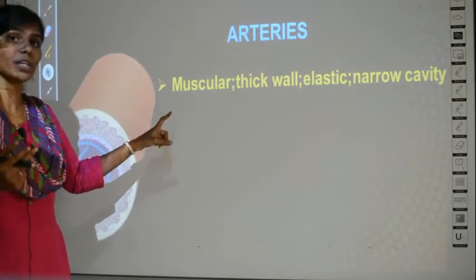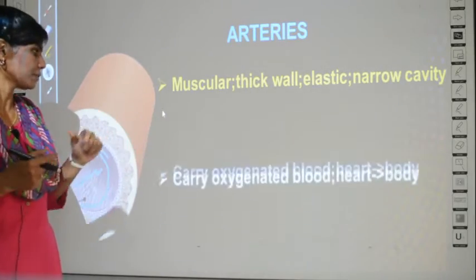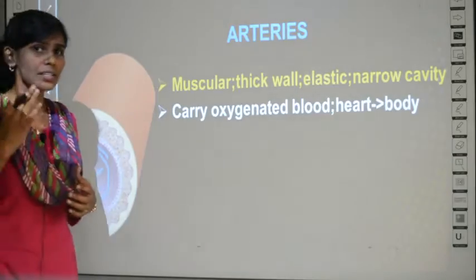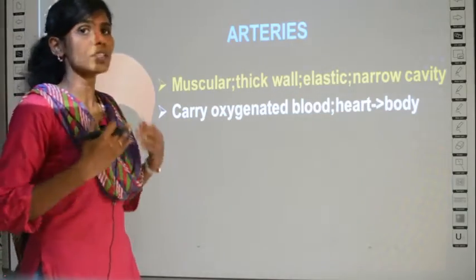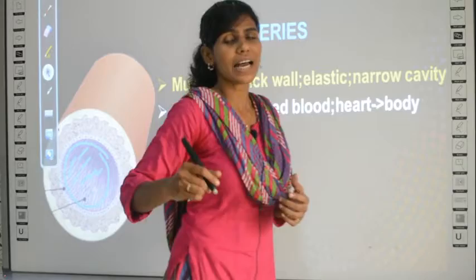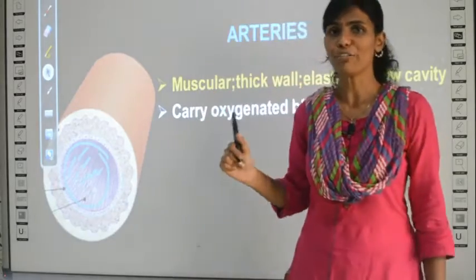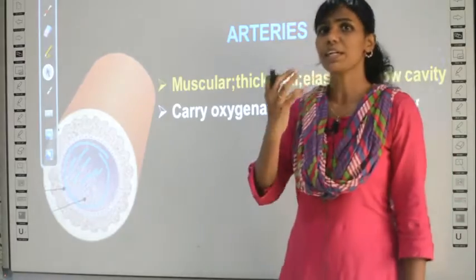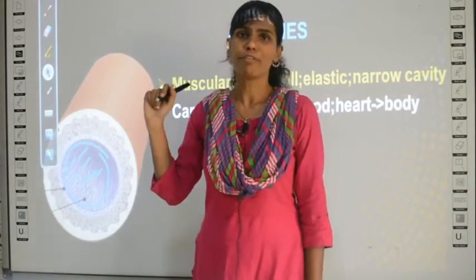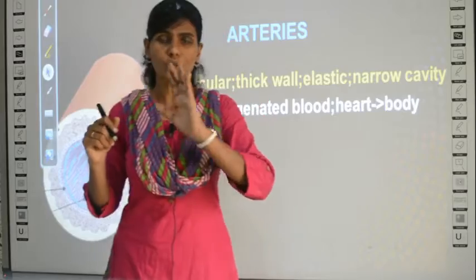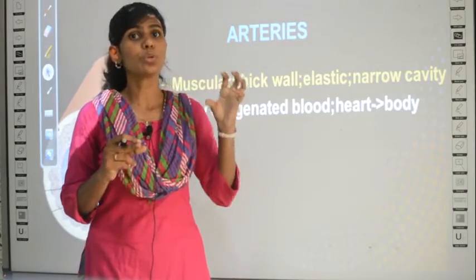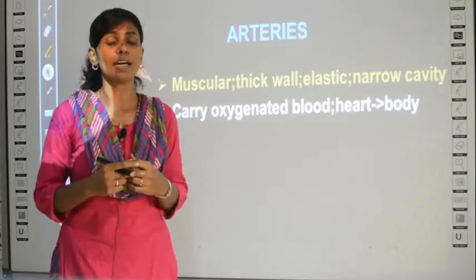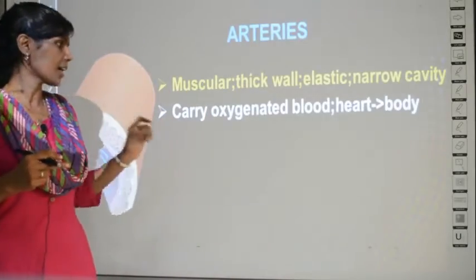When you compare with the structure of veins, you will understand better. Clear? What is the function of arteries? I told you already. Arteries and veins and capillaries, all of them carry blood, but arteries have a special property of carrying oxygenated blood. The blood which contains oxygen only can flow through the arteries. Suppose it is not containing oxygen, it will choose a vein to flow. Clear? Only oxygenated blood can flow through the arteries.